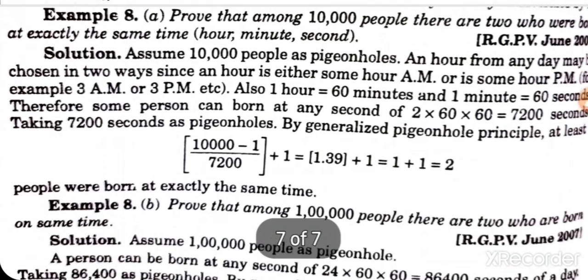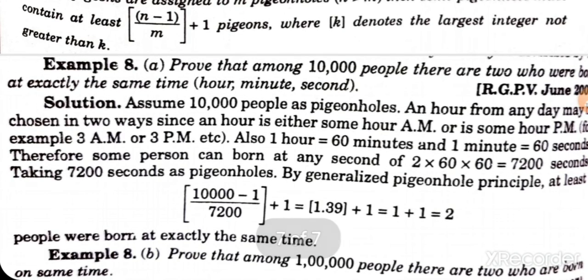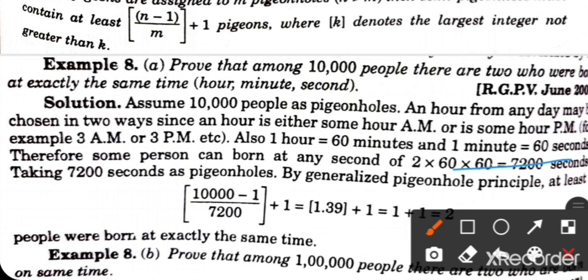Now an example: prove that among 10,000 people there are two who were born at exactly the same time, hour, minute, second. 10,000 people are pigeons and the hour of any day may be chosen two ways, either AM or PM, 3 AM or 3 PM. 1 hour is equal to 60 minutes, 1 minute is equal to 60 seconds.